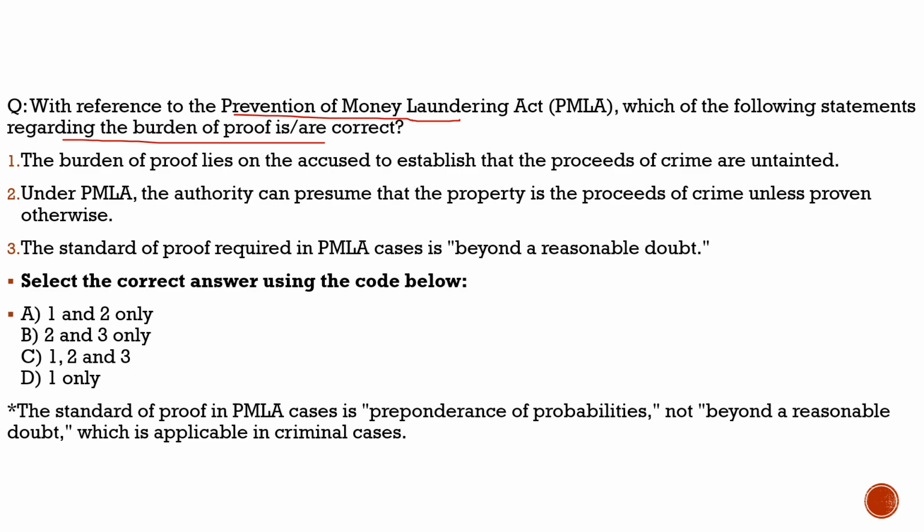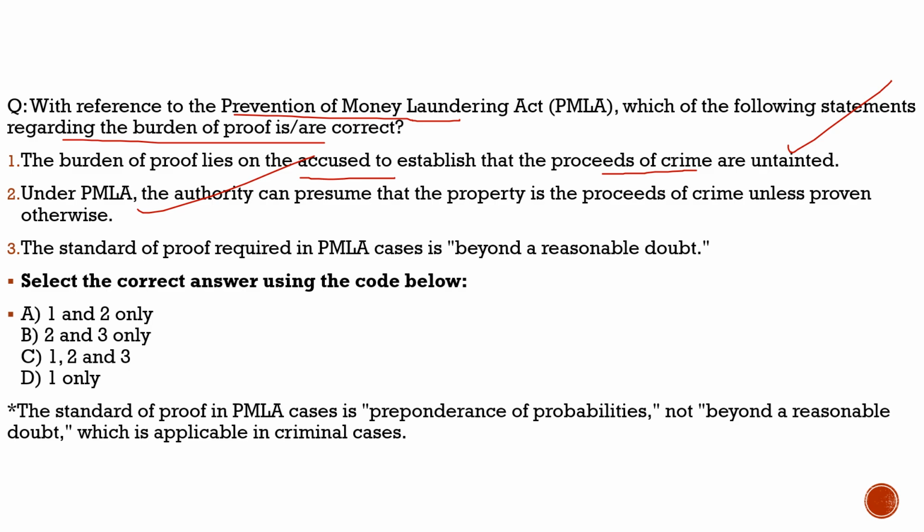So with respect to this, let's try to solve the question by keeping this knowledge into consideration. The question says, with reference to the Prevention of Money Laundering Act, which of the following statements regarding the burden of proof are correct? First statement, the burden of proof lies on the accused to establish that the proceeds of crime are untainted, 100% correct. Second statement, under the PMLA, the authority can presume that the property is the proceeds of crime unless proven otherwise, 100% correct.